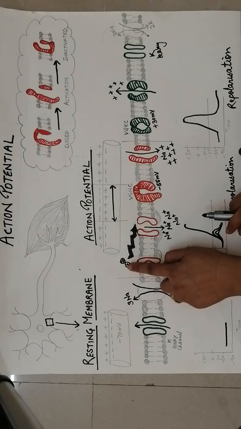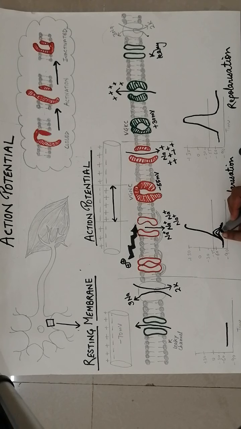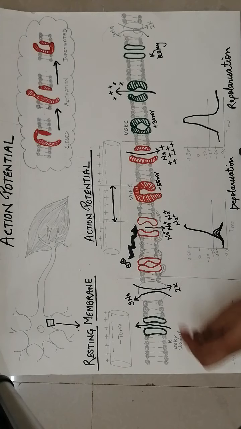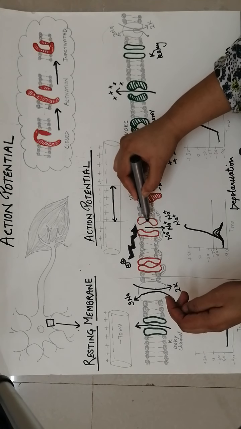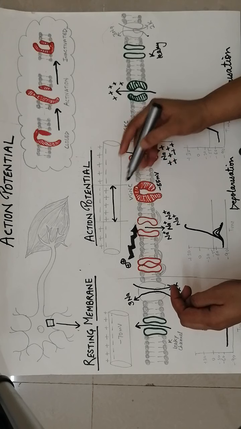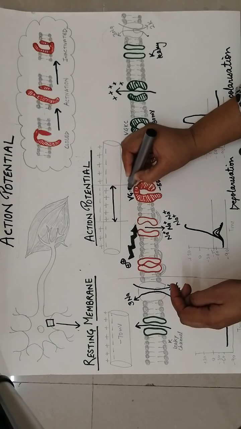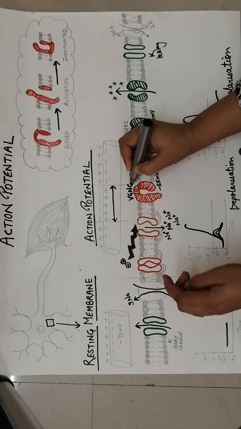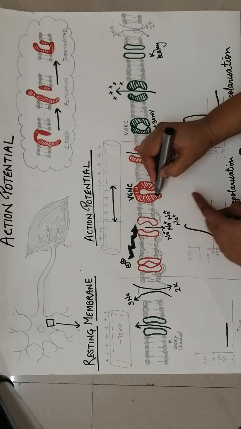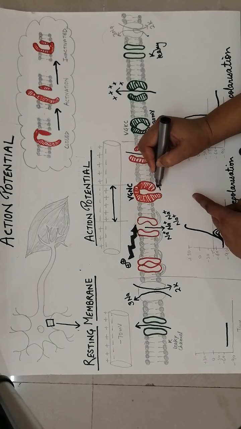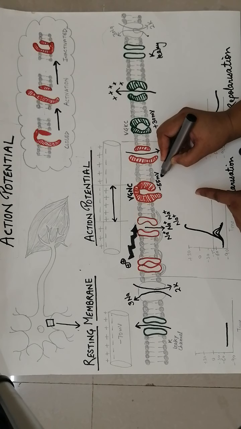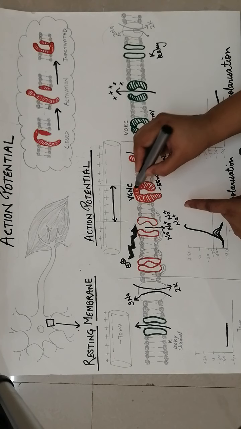The stimulus is called a threshold stimulus when it can push the membrane potential upward and touch the threshold. What is the threshold? It's minus 55 millivolt. So these are stretch sensitive channels. This is the voltage gated sodium channel. These voltage gated sodium channels are in closed state, and minus 55 millivolt is the threshold to open up the channel.